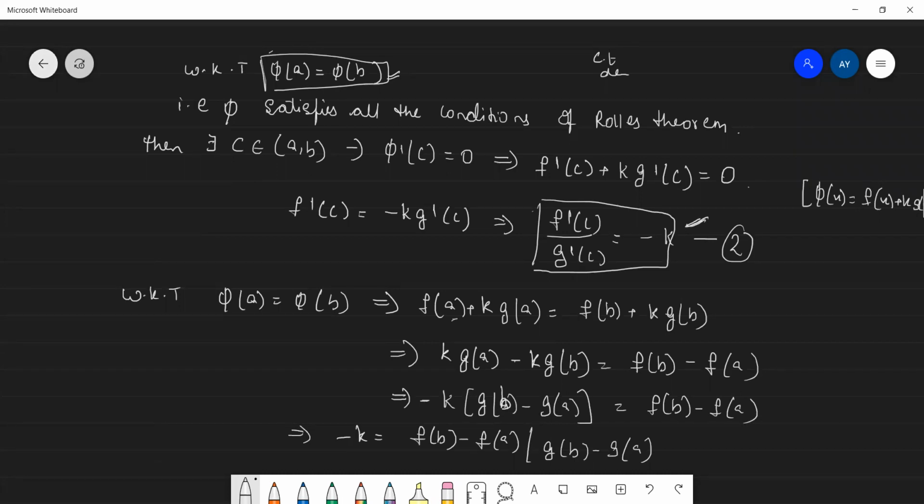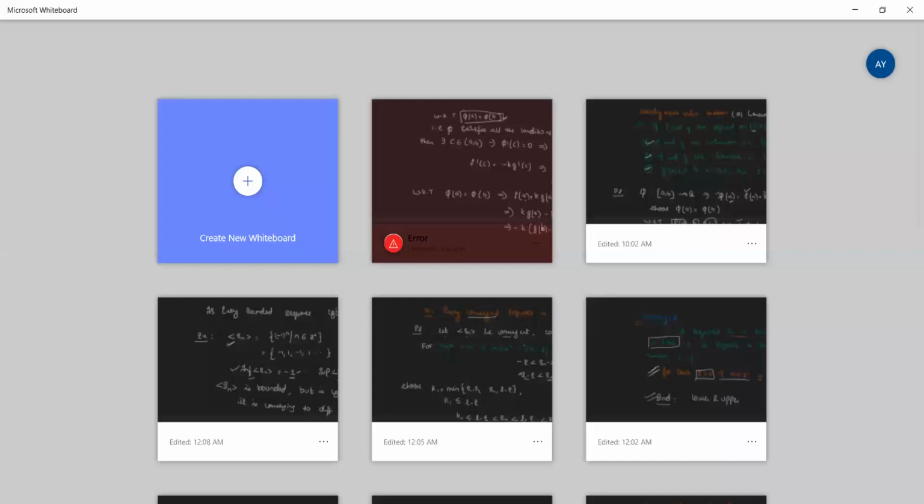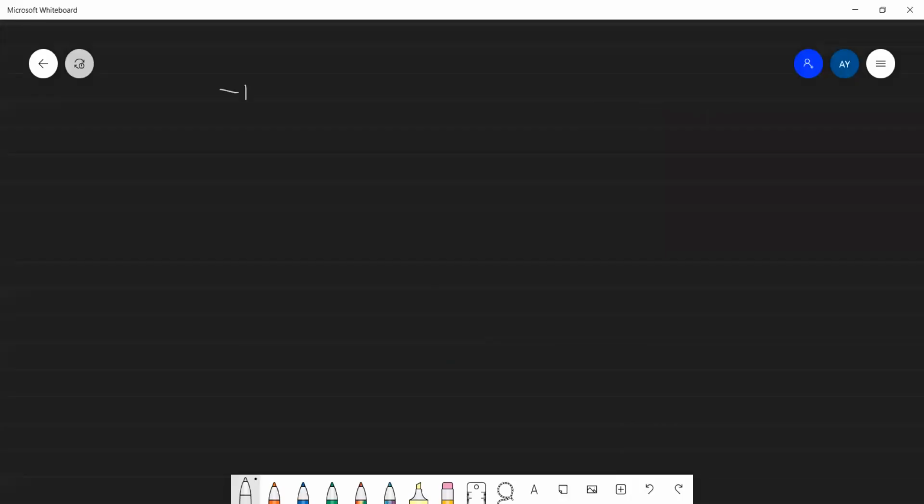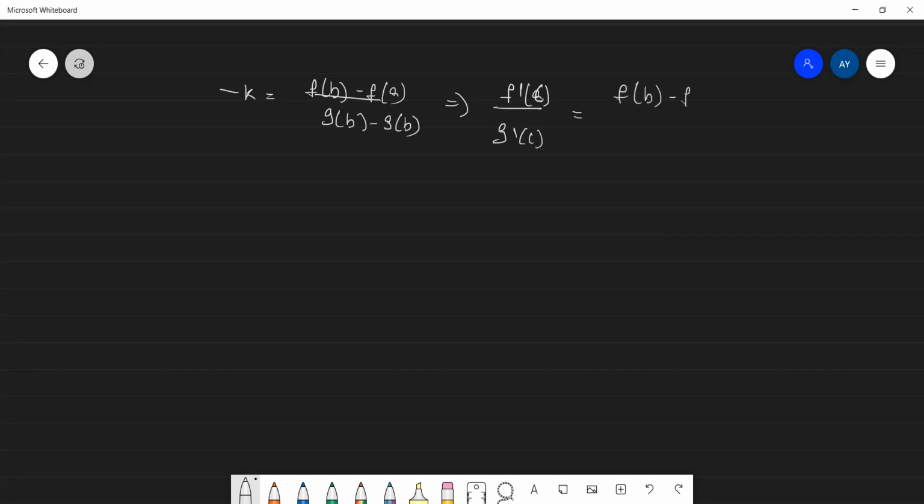Okay. Now, let us just substitute that. We had minus k is equal to (f of b minus f of a)/(g of b minus g of a). Now substituting minus k, which is f'(c)/g'(c), that is equal to (f of b minus f of a)/(g of b minus g of a). This is what we had to prove. Am I clear till here?